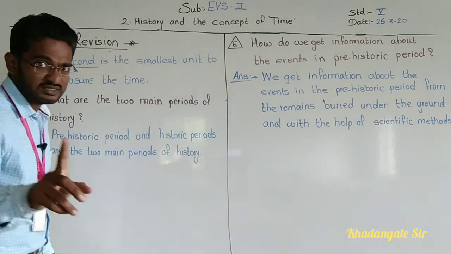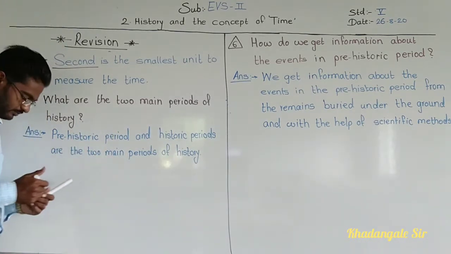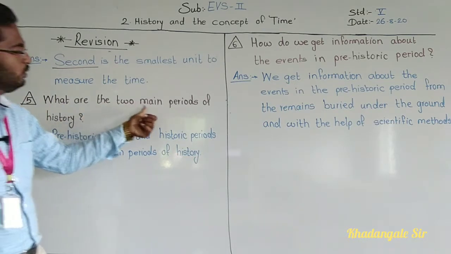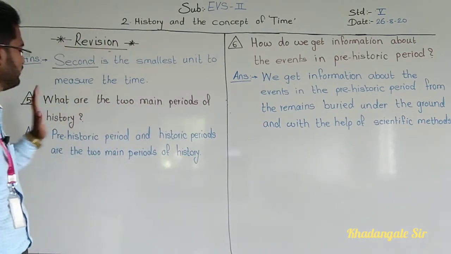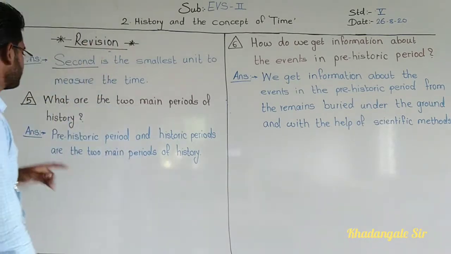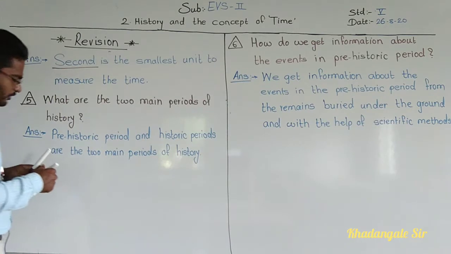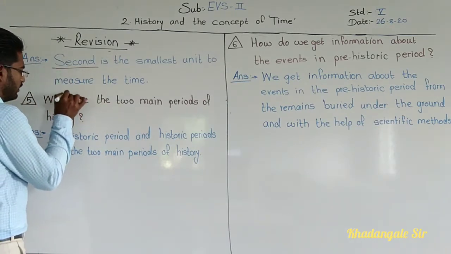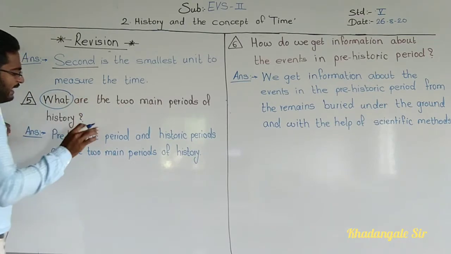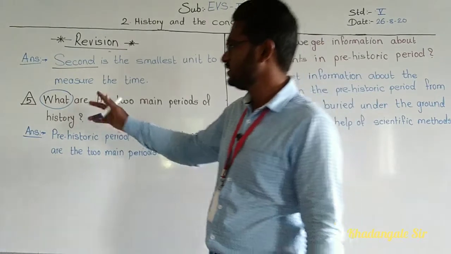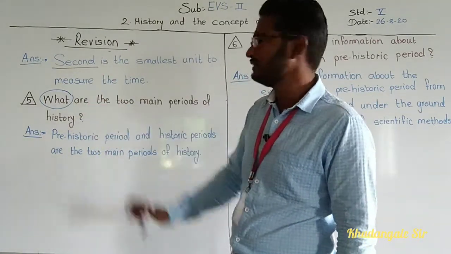Here one more question is there, you can understand here. Question number 5: What are the two main periods of history? See here what I am going to do now, what I have told you: on the place of what, remove this what and as it is write the answer in its place. Means we just have to replace what with the answer.